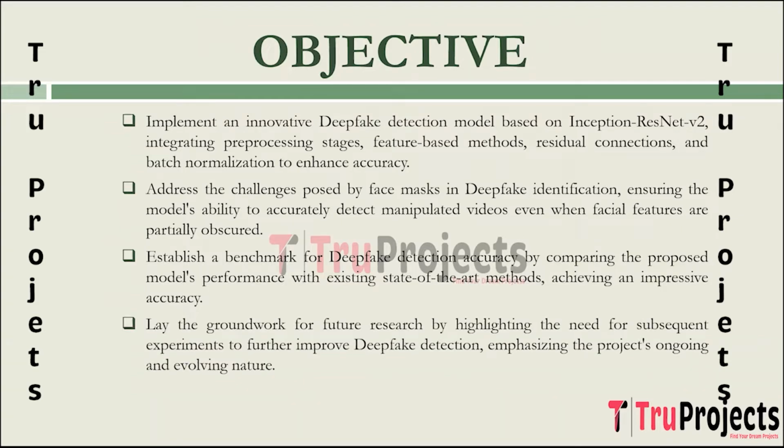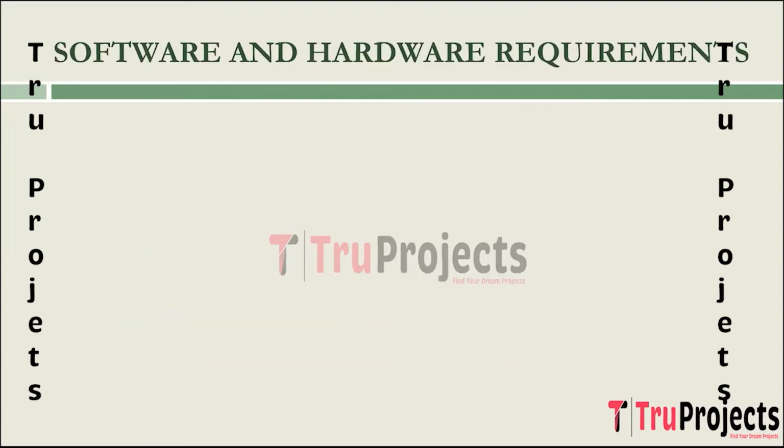The aim of the project is to set the stage for future research endeavors by suggesting the need for subsequent experimental work to further enhance the detection of deepfakes with the face masks. This objective emphasizes the ongoing nature of the research, encouraging continuous improvement and innovation in the field of deepfake detection technology.